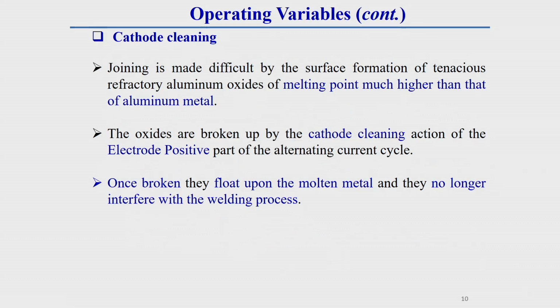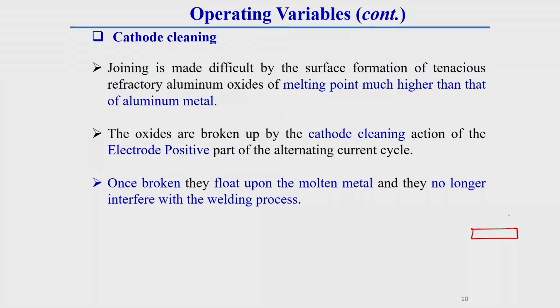What I have already told you: once aluminum or magnesium is exposed to the atmosphere, immediately some oxide layer is formed over the surface of the aluminum. Then this oxide, once it is included inside the weld material, creates some defect. This oxide can be broken by using DCEP polarity. What happens due to this DCEP?